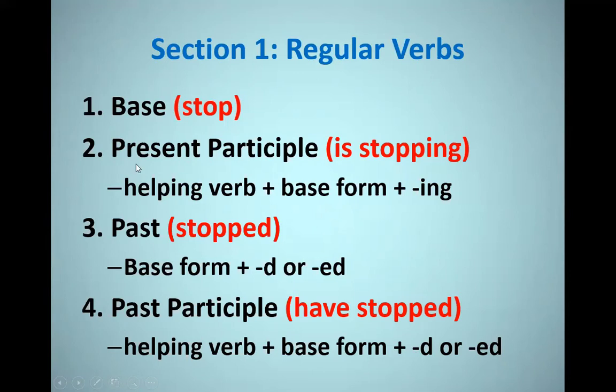So these are the four principal parts of any verb. You have the base form, you have the present participle, the ing form, you have the past and the past participle. In regular verbs, we just add d or ed.